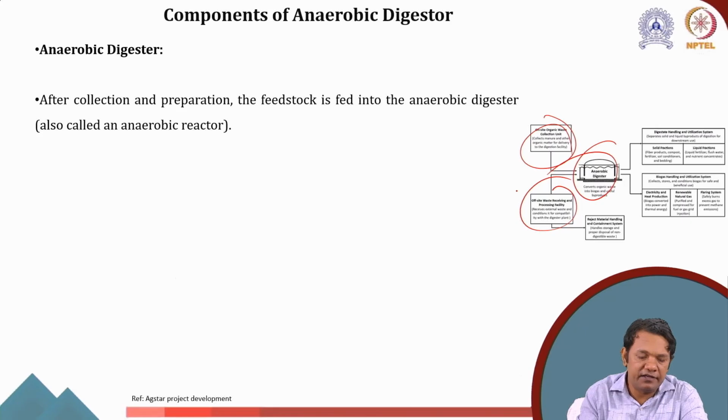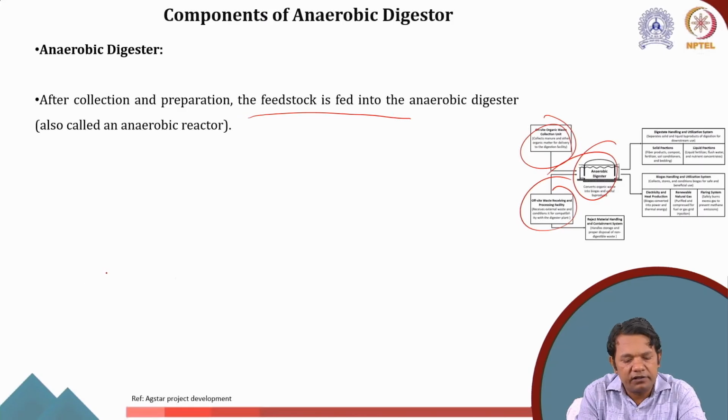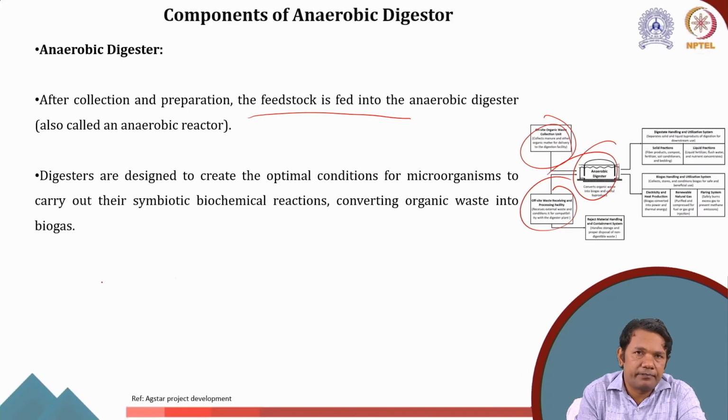Then we have the digester. After the collection and preparation, the feedstock is fed to the anaerobic digester, which is also called an anaerobic reactor. These digesters are designed in such a way that they create optimal conditions for microorganisms to carry out their symbiotic biochemical reactions, thereby converting the organic waste into biogas.